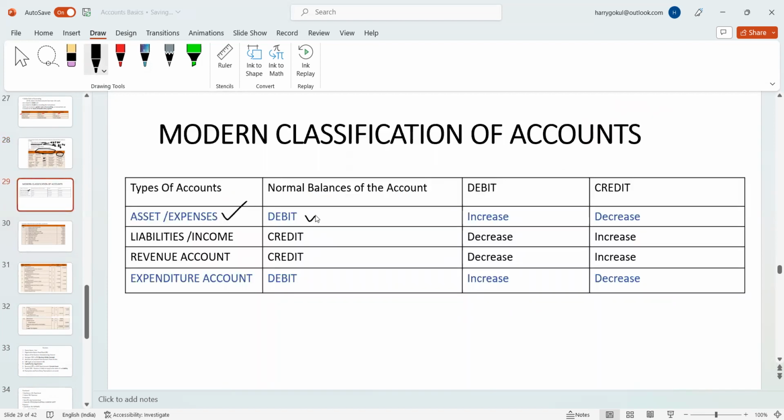Asset and expense are debit in nature. If the asset is increased, it should be debited. If it is decreased, it should be credited. The same applies for the liability: if increased, credit; decreased, debit.